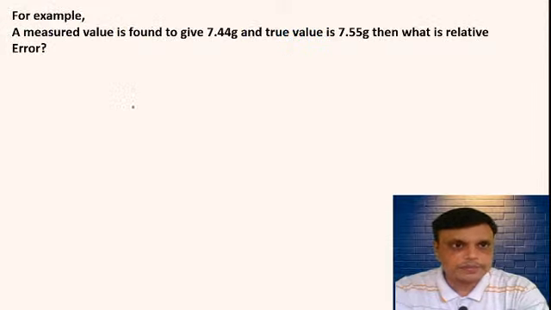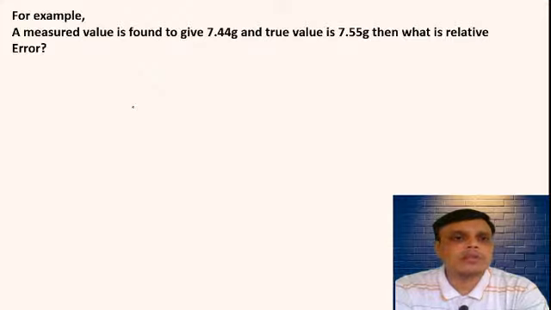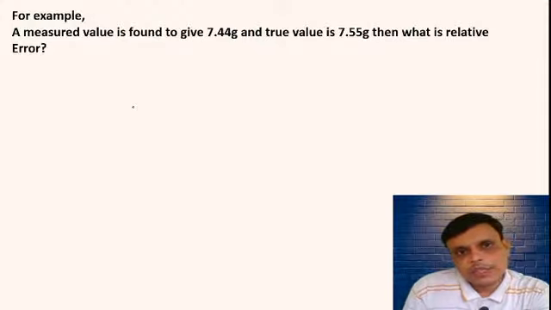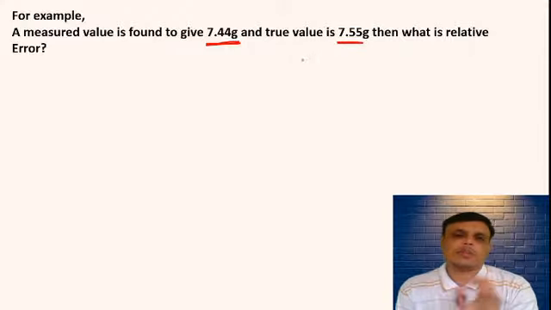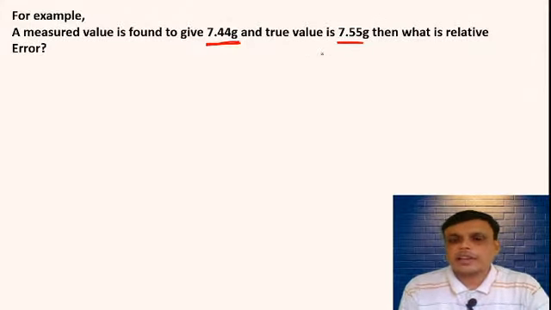Let's see one example. Write down this example also. A measured value is found to give 7.44 gram. Measured value कितनी है? 7.44 gram and true value is 7.55 gram. Then what is the relative error? So two values are given, you have to find out the relative error.